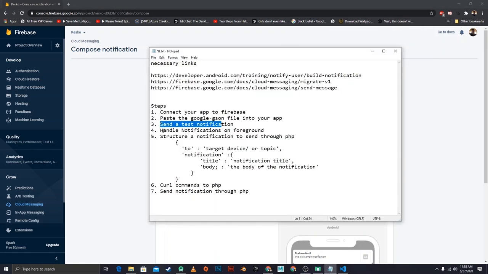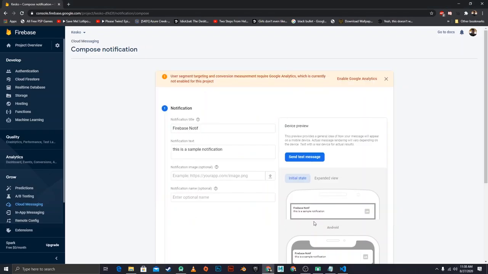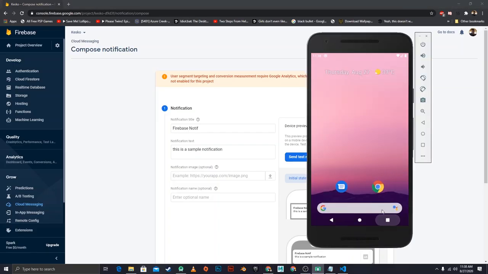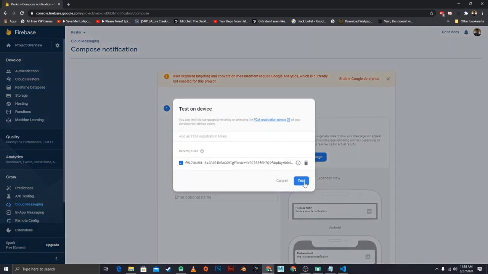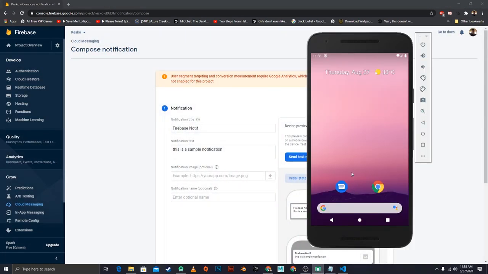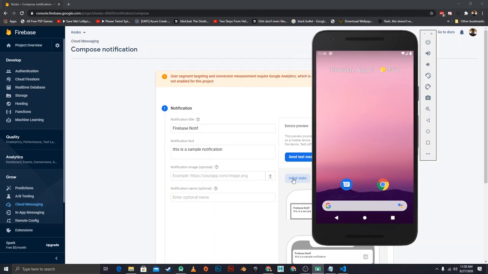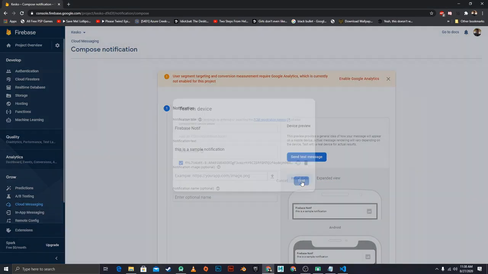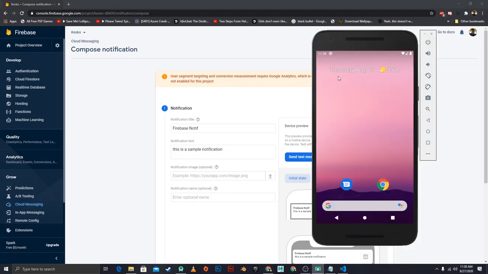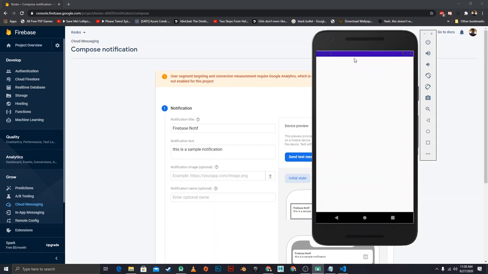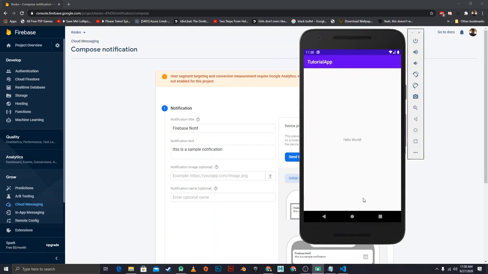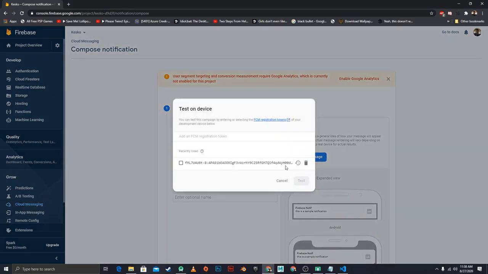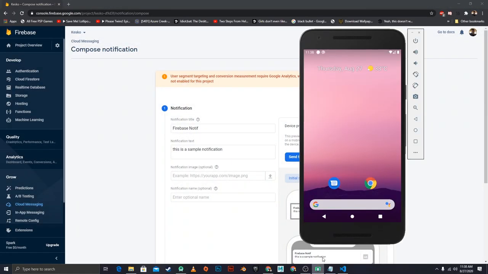Alright, to move on to the next step, we need to handle notifications on the foreground. If I tried sending this notification, like, let's go back and clear this from memory, for example, and send a test notification when the app is on the background. Whoops, what's going on. It might have bugged out a little bit. Give me a second. Let's close that out. Send a test message. There we go.